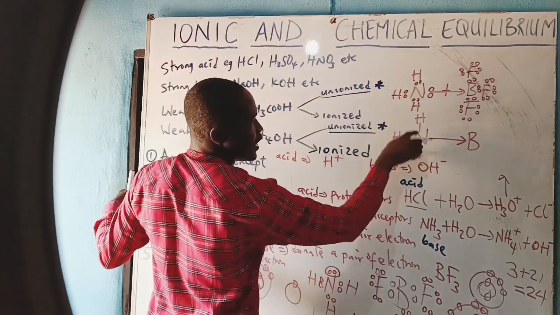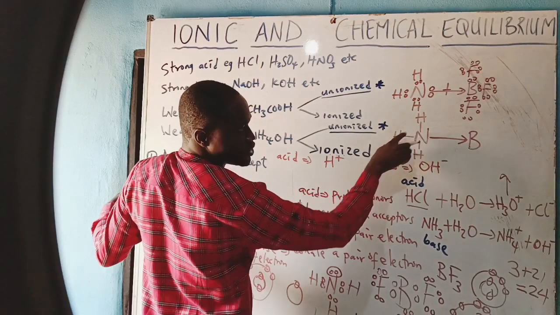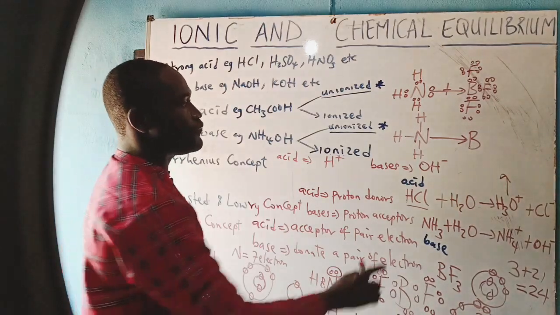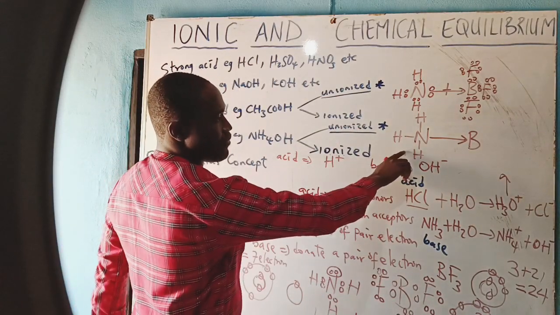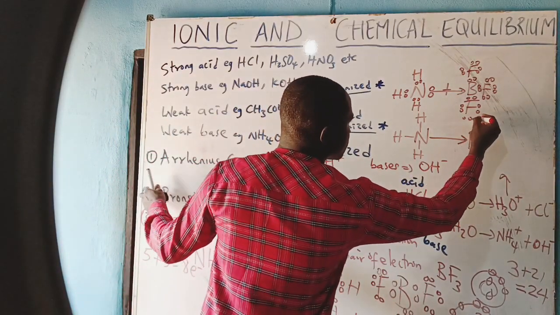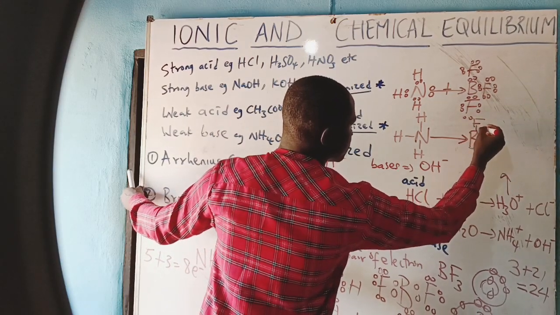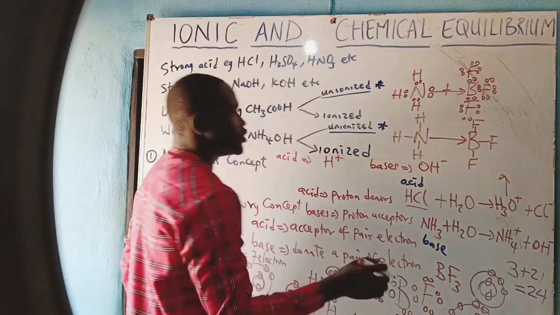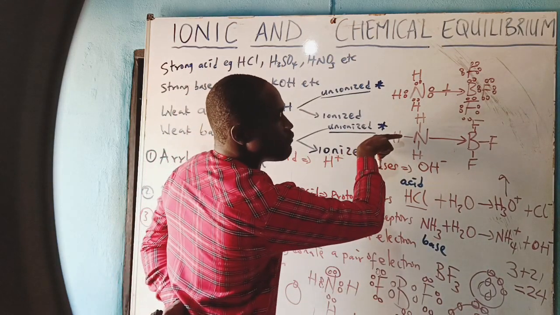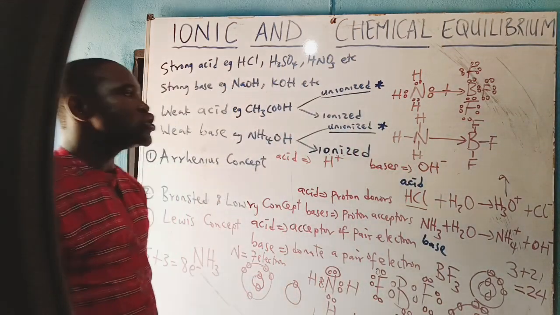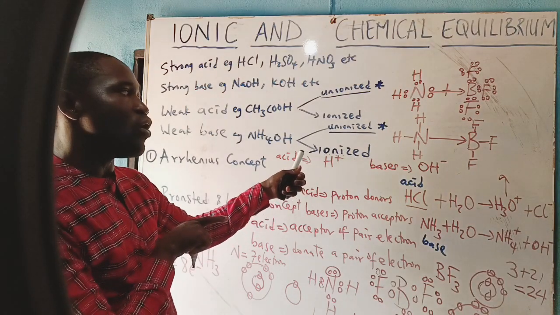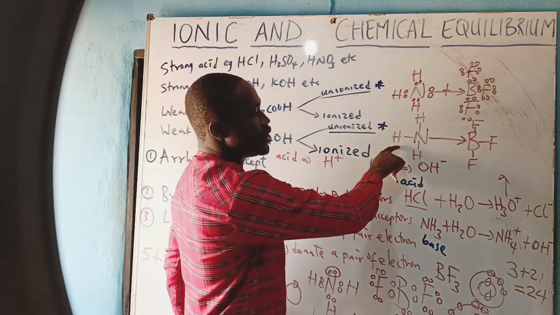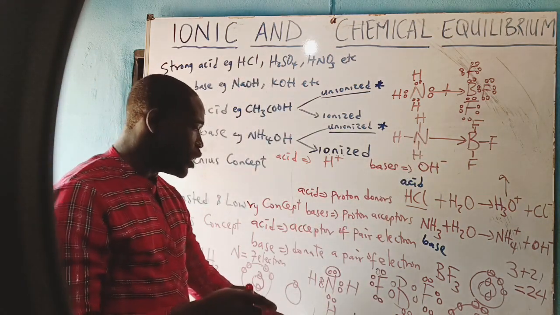This lone pair of electrons is what forms this bond. A pair of electrons forms the bond, so you have it this way. Then fluorine. So the direction of the arrow tells you which molecule is donating the what? The lone pair of electrons. That molecule donating the lone pair of electrons is called a Lewis base.